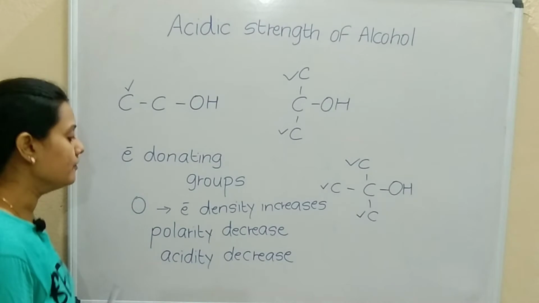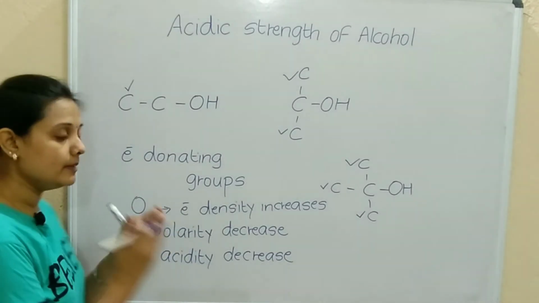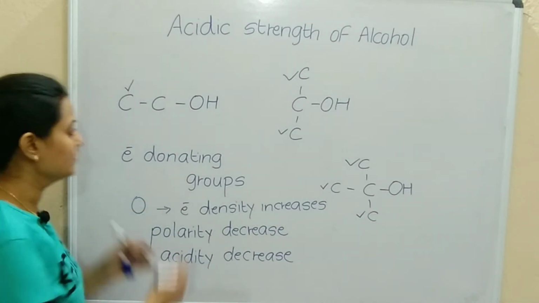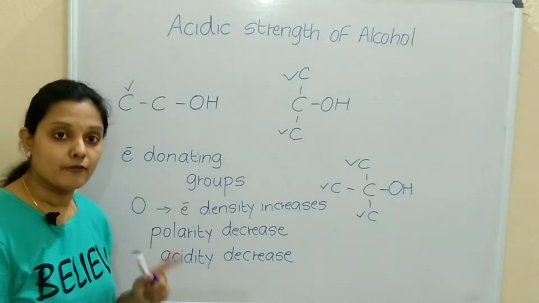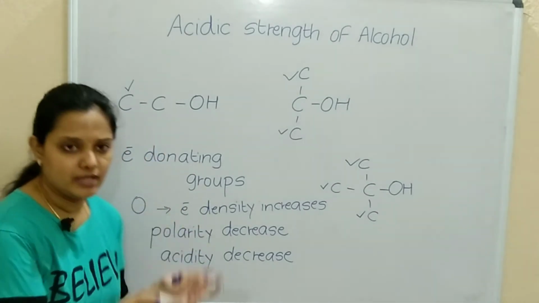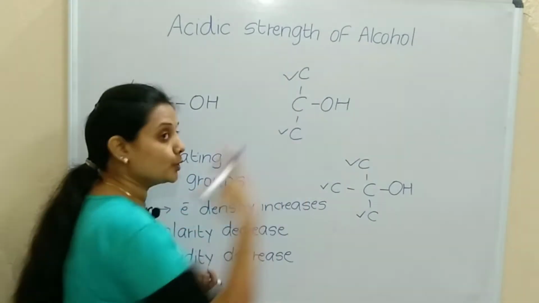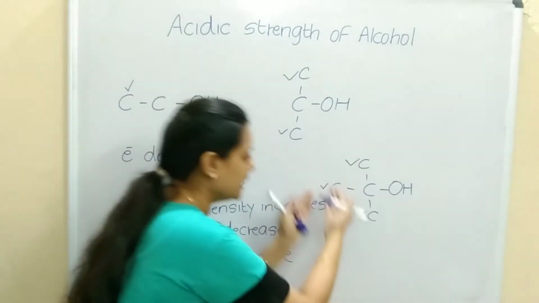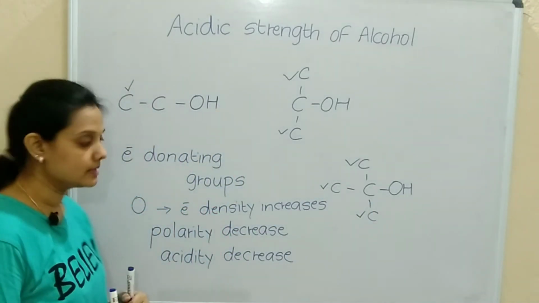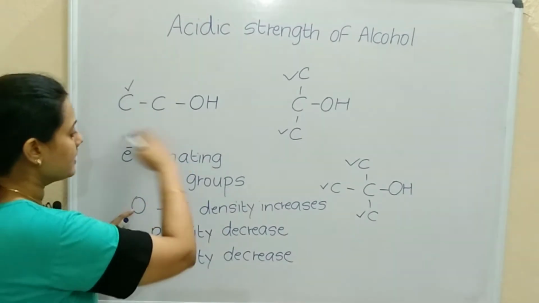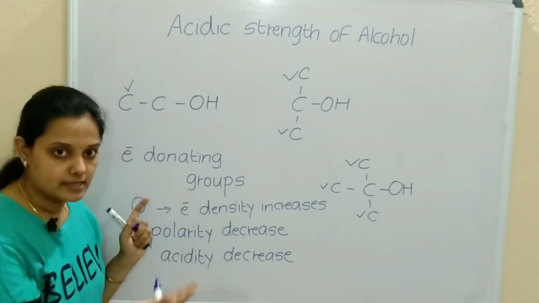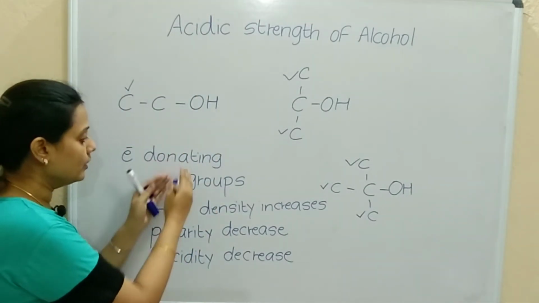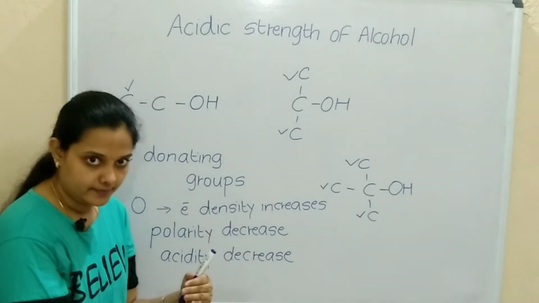Correct? So what is happening here? Where will the electron density be less now? In case of primary. Why? Because only one group is giving the electrons. Here two groups are giving the electrons. Here three groups are giving the electrons. So as the number of alkyl groups increases, the electron donating groups are increasing.